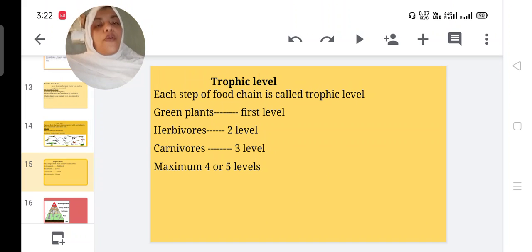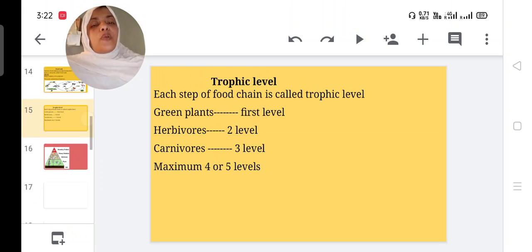Then trophic level. Each step of the food chain is called a trophic level. Green plants are the first level. Herbivores are those who eat green plants. That is the second level. Then carnivores are those who eat herbivores. They are called the third trophic level. Maximum 4 or 5 levels are there.